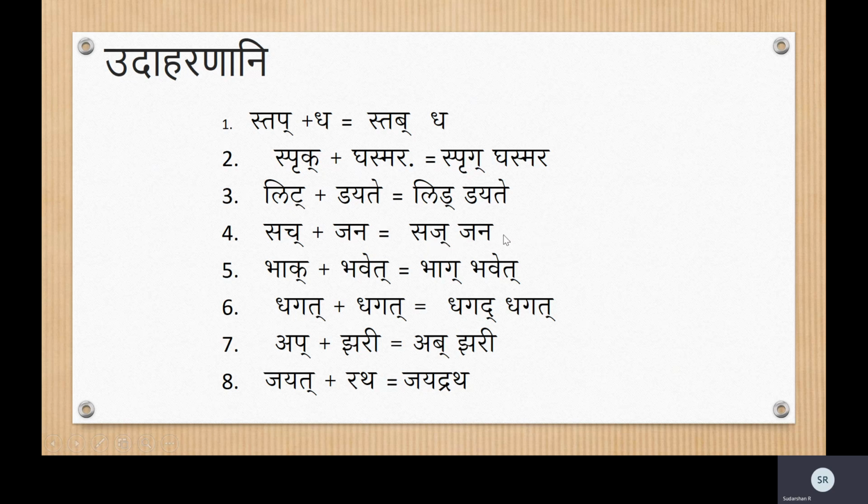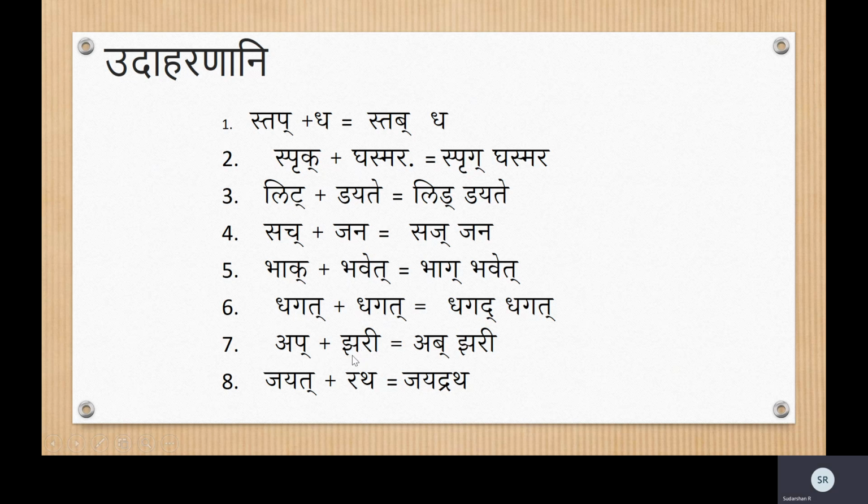Sajjana. Then Bhak Bhavet. Bha is Mridu Vyanjana. Change the Ka to its third letter. Bhag Bhavet. Ma kaschid dukha bhag bhavet. Then Dhagat. Dha is Mridu Vyanjana. Ta is 1, 2, 3, 4. Change the Ta to its third letter, which is da. Da is the third letter. Change it, it becomes dhagad. Dhagad dhagat.